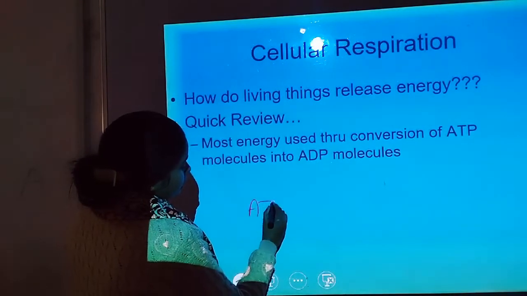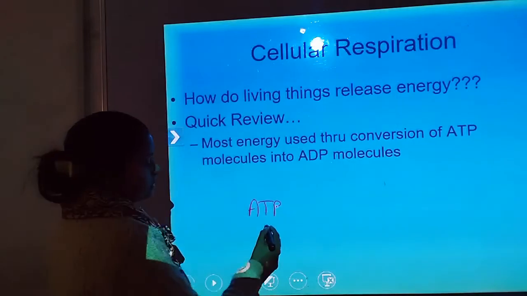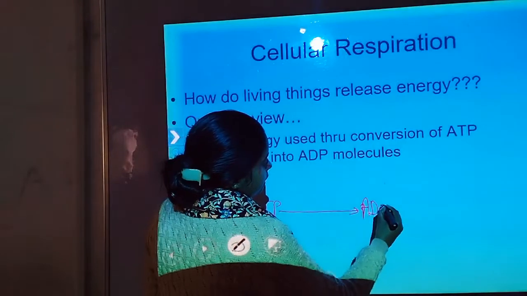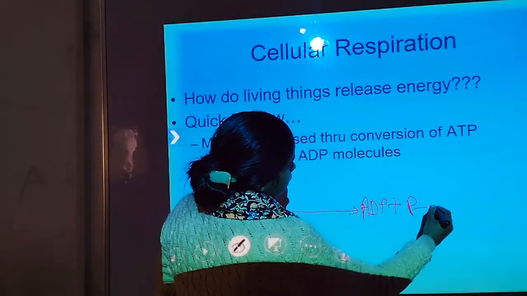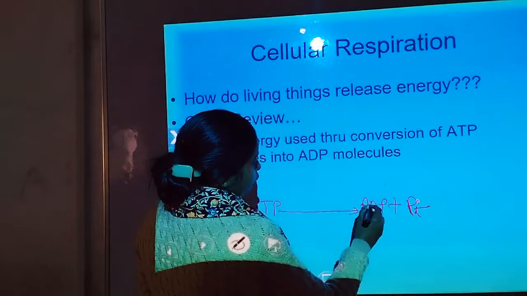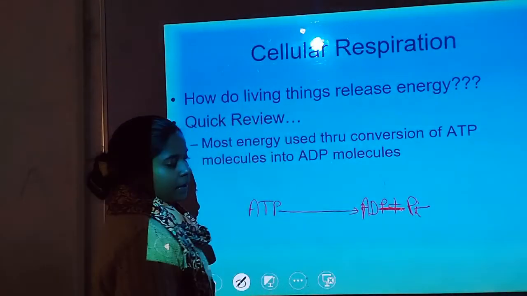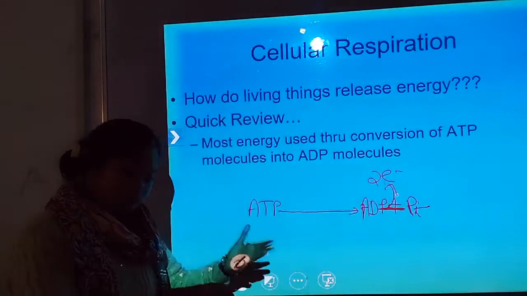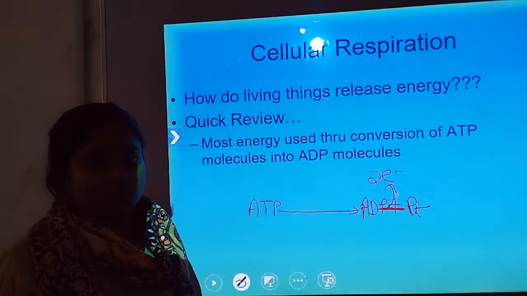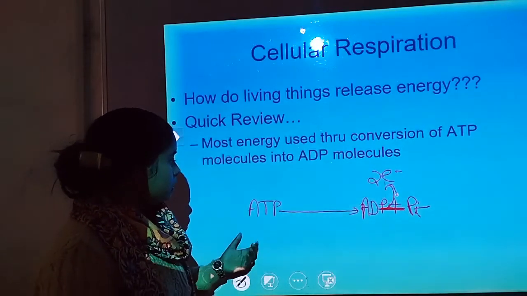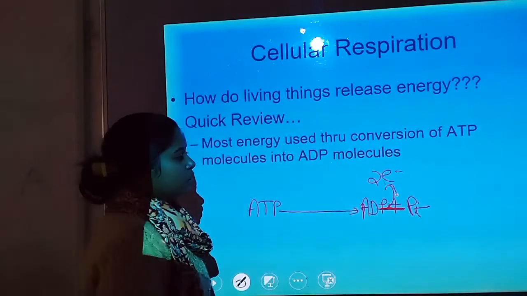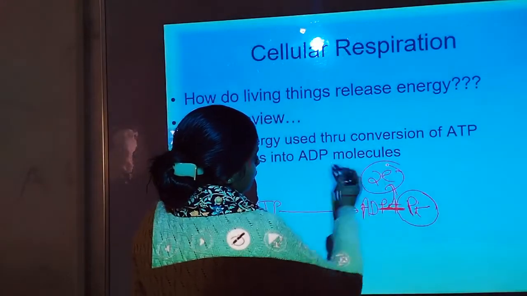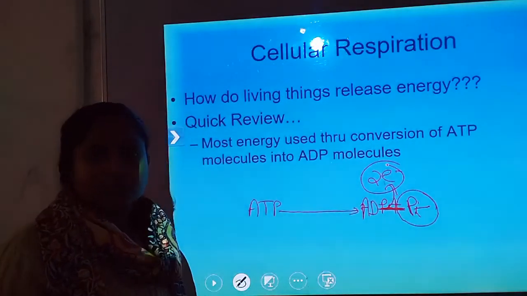Every time ATP breaks down, ADP and inorganic phosphate form again. The electron is released from the bond between the inorganic phosphate and ADP during the breakdown, and these electrons are again utilized in other processes. So what is given by the ATP? Sometimes ATP donates the phosphate group, and sometimes it donates the electron, whatever the cell needs.